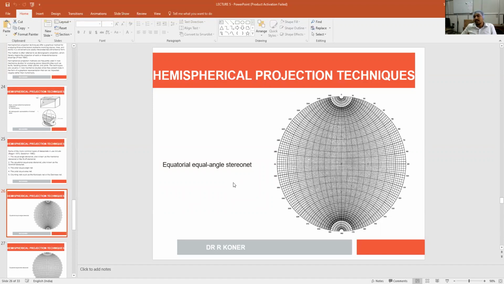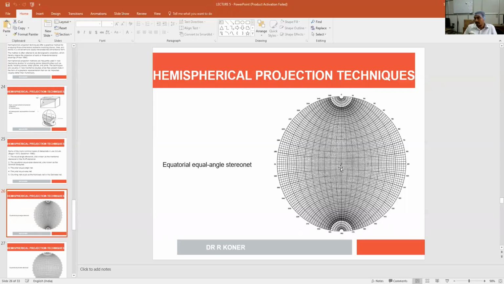So in this stereonet, you can see in the outer boundary some marking is there, and basically it starts from 0 to 360. So joint orientation can be plotted in the periphery of the great circle of this particular stereonet.